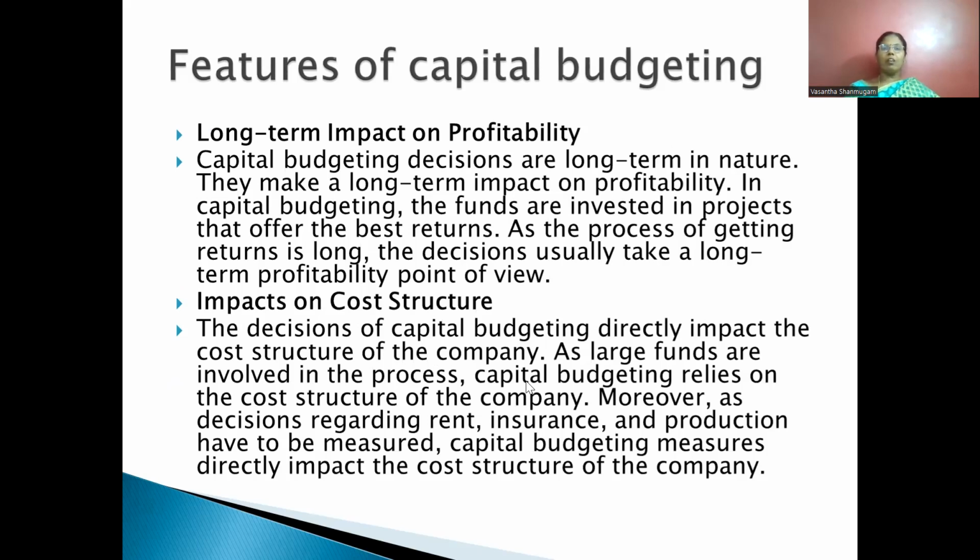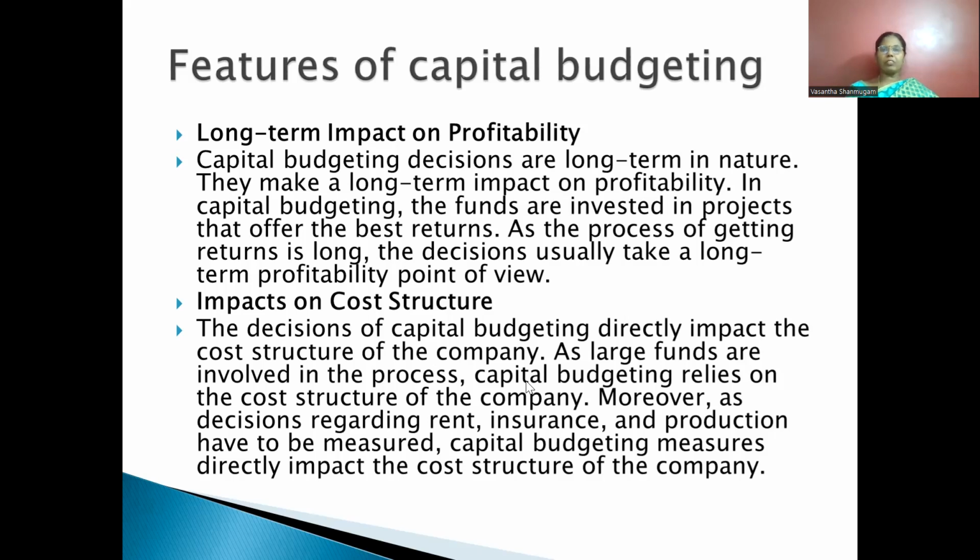Another important thing is the long-term impact on profitability, because one of the important characteristics of capital budgeting is that the period involved is long-term, more than 3 years. So the rate of return they are going to get out of the project is also long-term in nature. The gestation period is also long-term. The firm cannot see any profit or cash flow out of the project in the short term. So that is one of the important characteristics of capital budgeting. It makes a long-term impact on the profitability of the company.